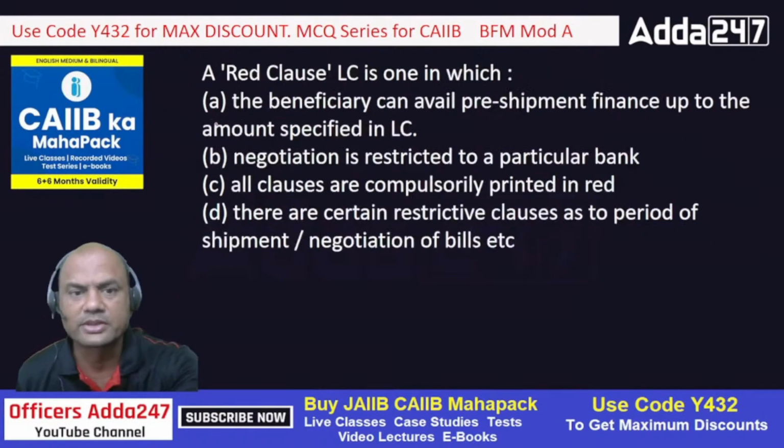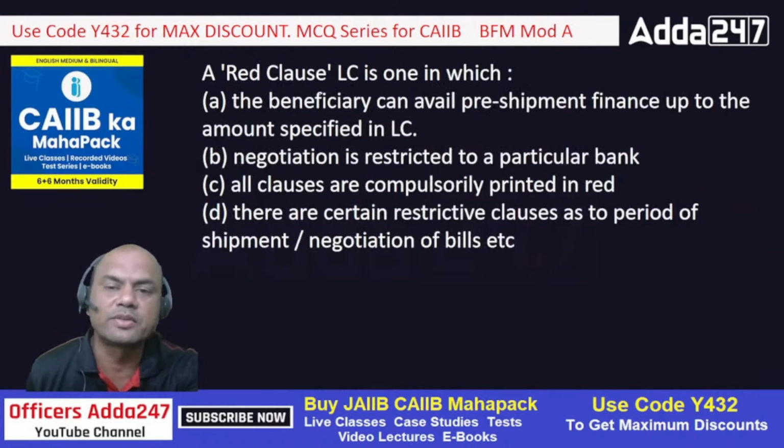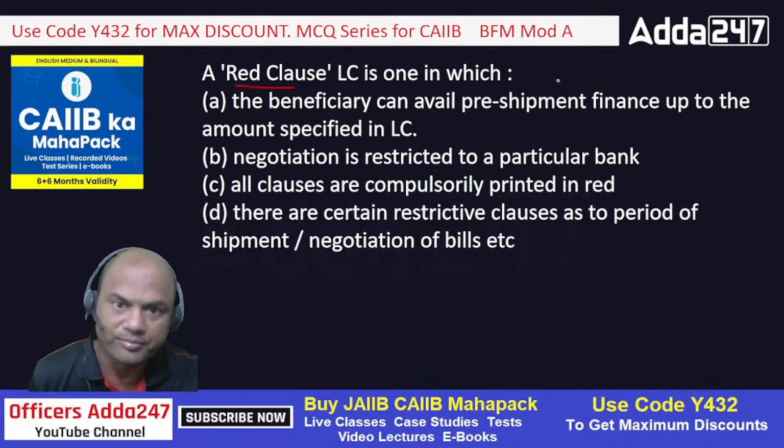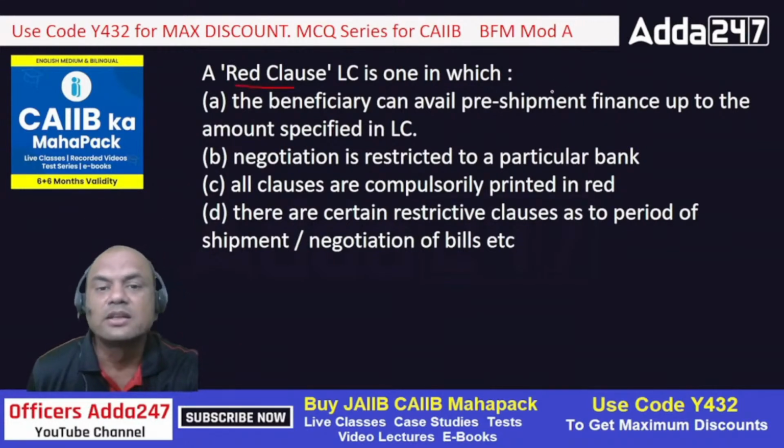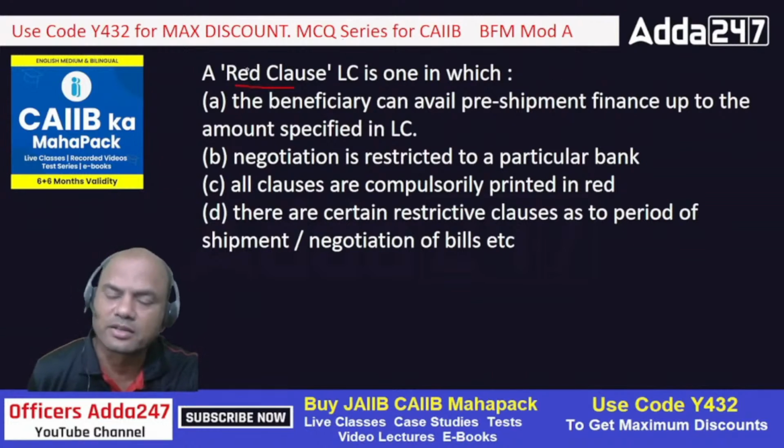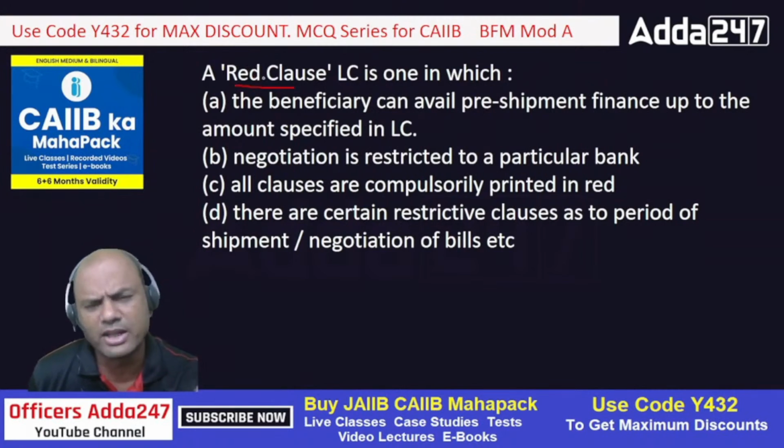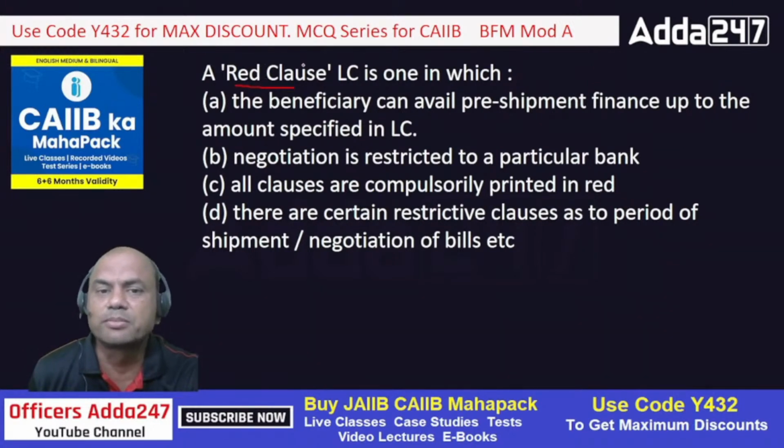Got it? Next one. A red clause LC is the one in which... what is a red clause LC? A special clause is written in red on that LC. But nowadays this red writing is not there. This writing was there earlier when the LCs were written by hand many years back. At that time it was written with a red pen. So for red clause LC, I'll tell you one simple logic: it always allows the beneficiary to avail pre-shipment credit. That is the only answer for red clause.